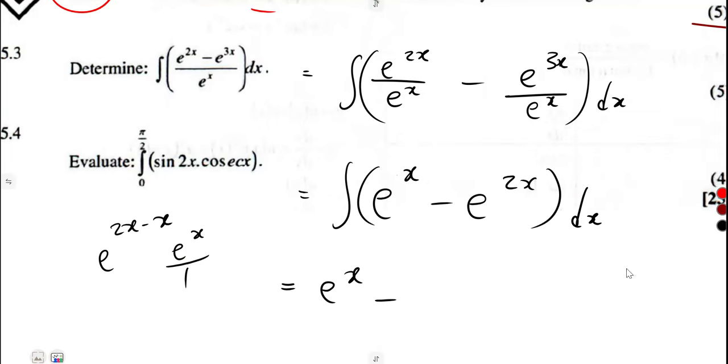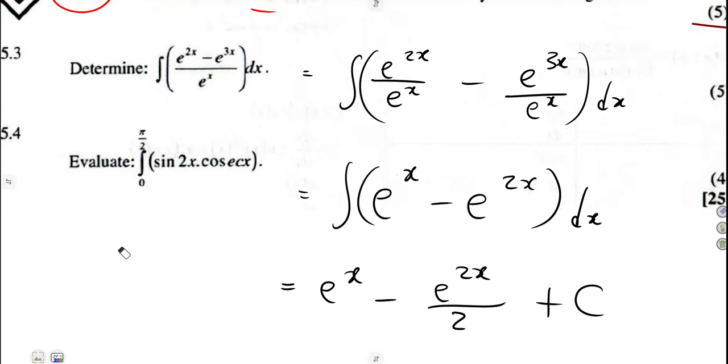Another one, e to the exponent of 2x over the first derivative of x, which is what? Which is 2. Then you need the constant of integration, just like that, for an exponential. You have integrated that exponential over the first derivative of what? Over the first derivative of x.